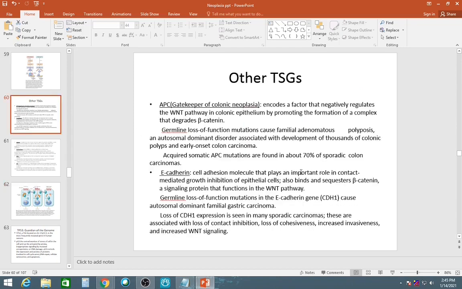E-cadherin is a cell adhesion molecule that plays an important role in contact mediated growth inhibition of cells. It also binds and sequesters beta catenin, a signaling protein that functions in WNT pathway. So this E-cadherin loss of function mutation is implicated in autosomal dominant familial gastric carcinoma. This APC is implicated in familial adenomatous polyposis, and it may lead to early onset colon carcinoma.